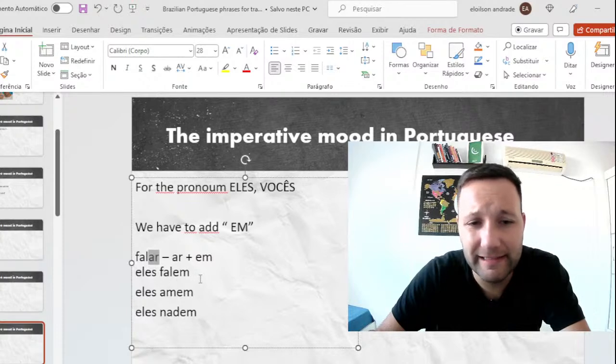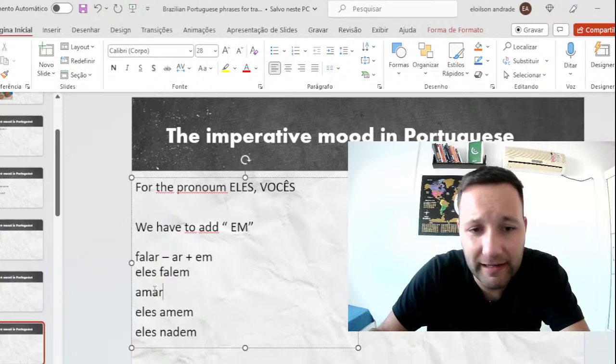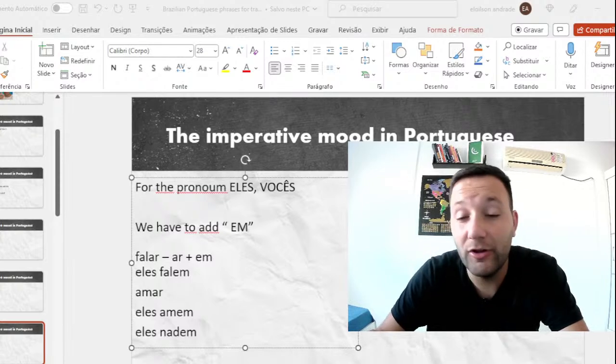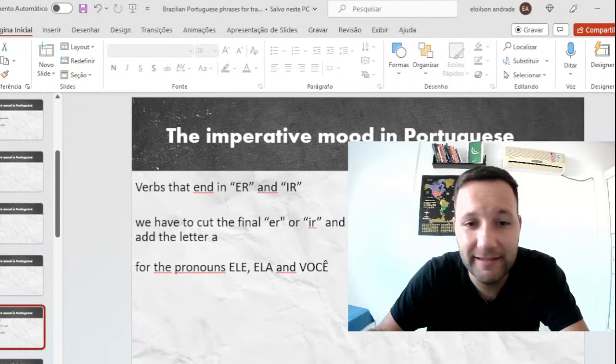Falar, falem. But this is for all verbs. For example, amar, we just change R for M here. Amem. Amar, vocês amem, eles amem. Easy or not? Let me know. We saw the first kind of verbs, those that end in ar.